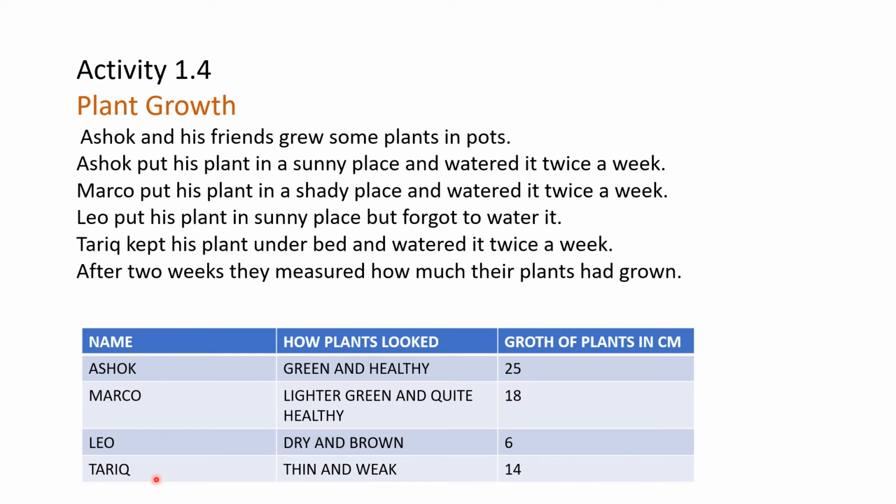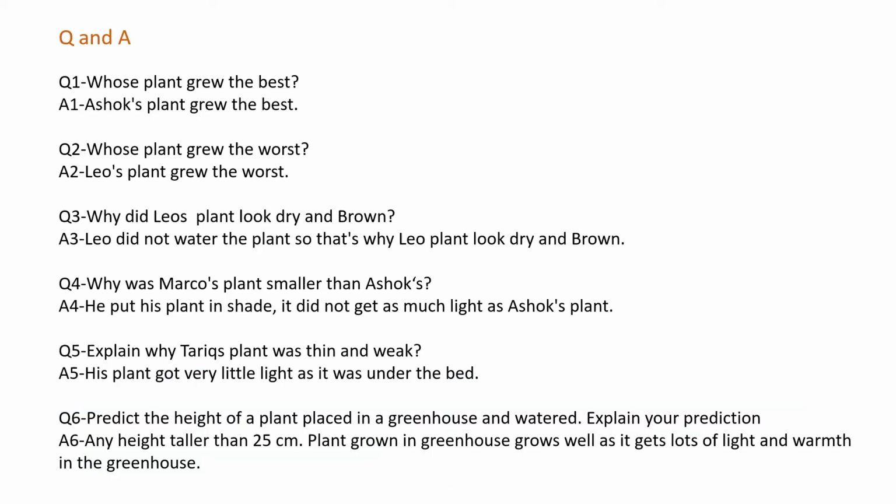Ashok, Marco, Leo and Tarek: their plants looked green and healthy. Ashok's plant grew 25 centimeters. Marco's plant was lighter green and quite healthy, and grew 18 centimeters. Leo's plant was dry and brown, 6 centimeters. Tarek's plant looked thin and weak, 14 centimeters. So these are the growth of the plants, and Ashok's plant growth is the highest, that is 25 centimeters.